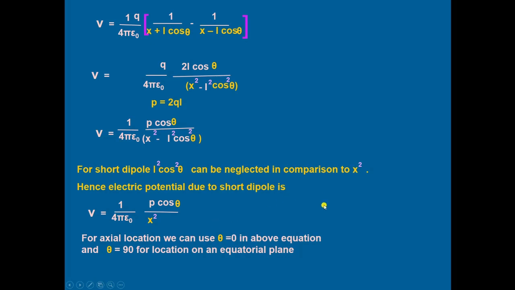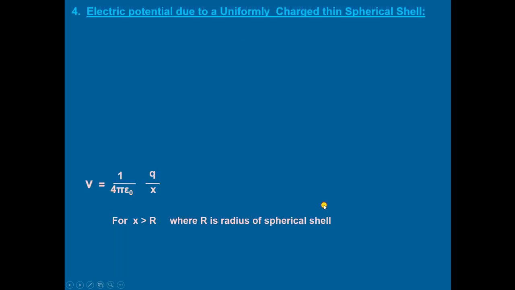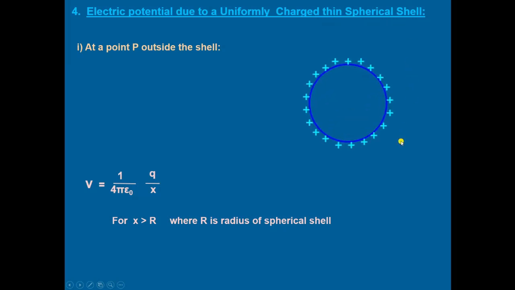Then we come to the next topic, that is electric potential due to a uniformly charged thin spherical shell. The shell is a hollow shell. We take a spherical shell having center O and radius R, with uniform charge Q distributed over the shell, and take the point P just outside the shell. The first case is when point P is just outside the shell, and we will calculate the electric potential.